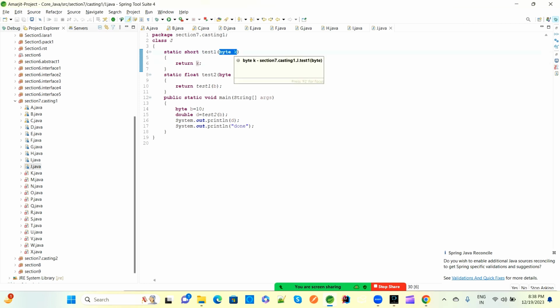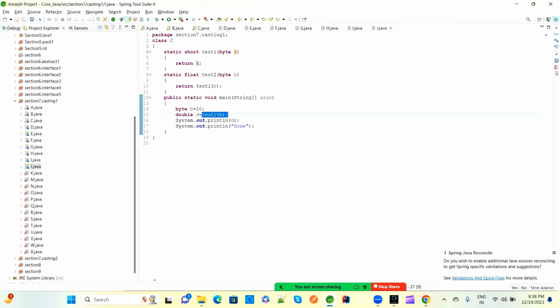So this float has been converted to the k here, and k has a return type of byte, and this byte will be internally converted to short, because it wants a static short test method. So short will be assigned to this return type. So right now byte will be converted to short here, and then this test2 method will have a short method.